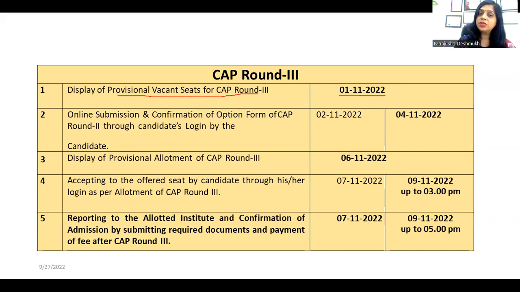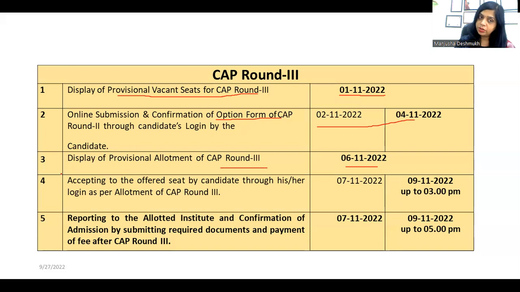Then online submission and confirmation of option form. Again you have to fill up the option form for CAP round 3. Again you can shuffle the options if you want. The duration is from 2nd November to 4th November. The display of provisional allotment of CAP round 3: the allotment will be on 6th of November.